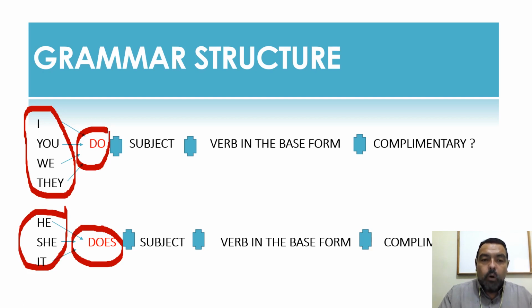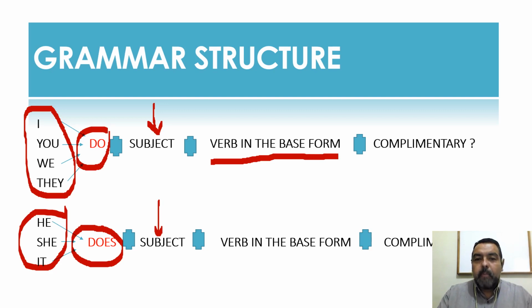Then both of them are going to be followed by the subject. Who is the subject? En inglés, el sujeto es el que hace la acción. ¿Ok? No es de quien hablamos, es quien hace la acción. Right? So that's the subject. Then, in both cases, we are going to place the verb in the base form for I, you, we, they, and for he, she, it as well.